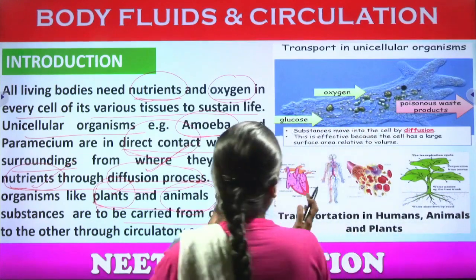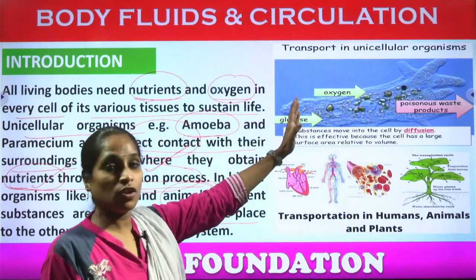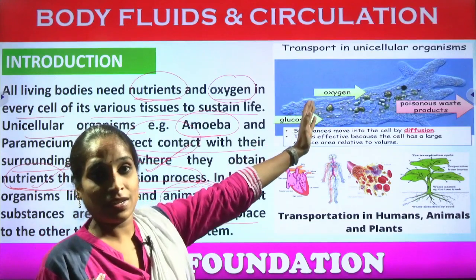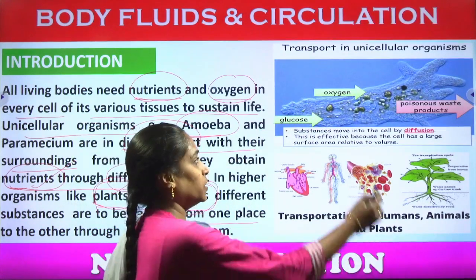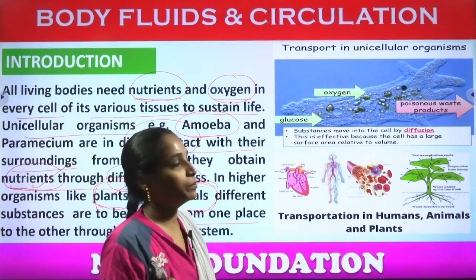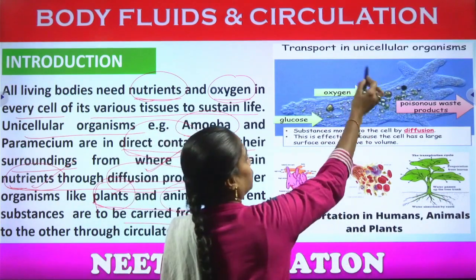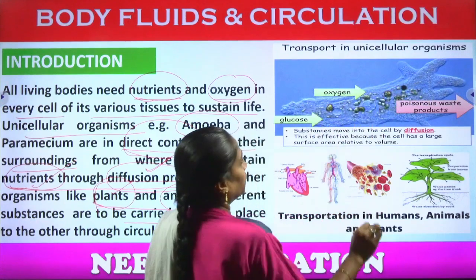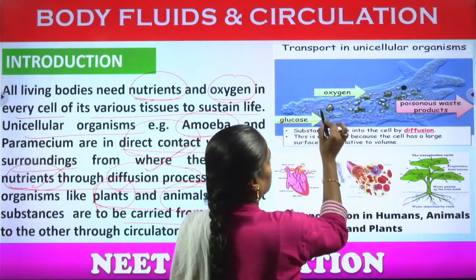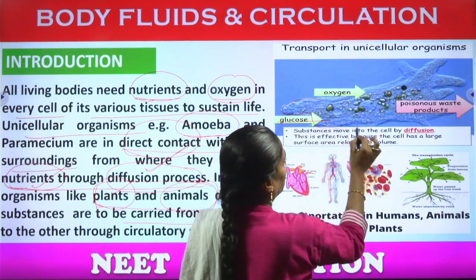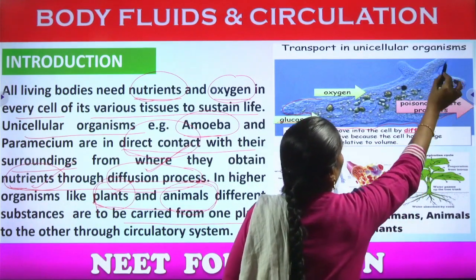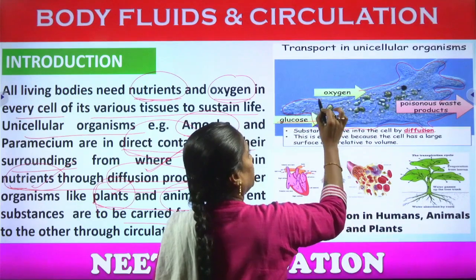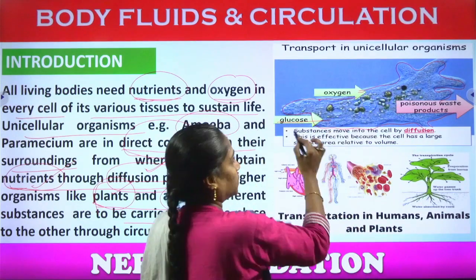Right? So now coming to the picture. First of all, what we have discussed is the type of transportation in the unicellular organism. Here he gave the example of the amoeba, which is in the water. This is the body of the amoeba. Yes, the shape will be completely irregular. Okay, see the arrow marks.